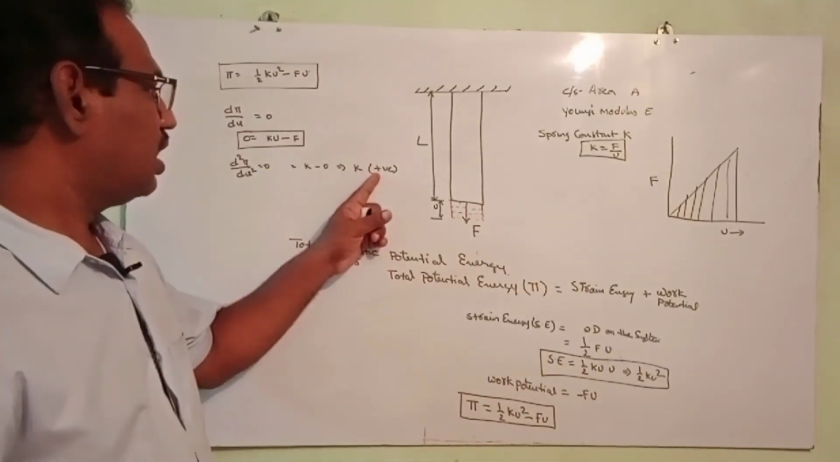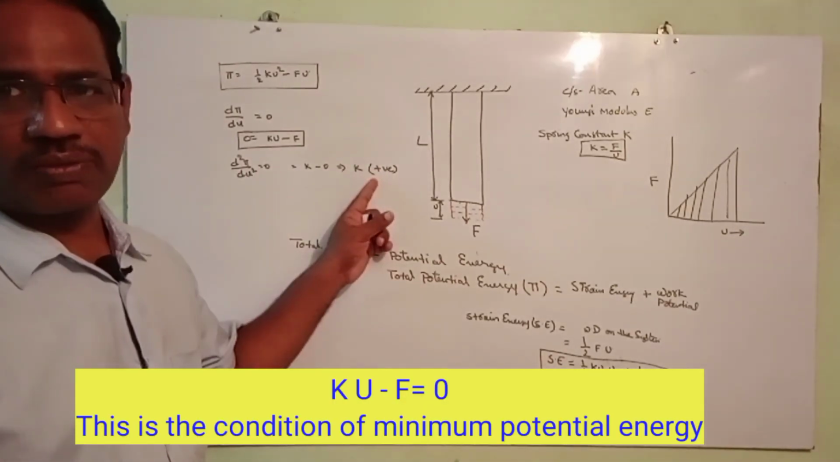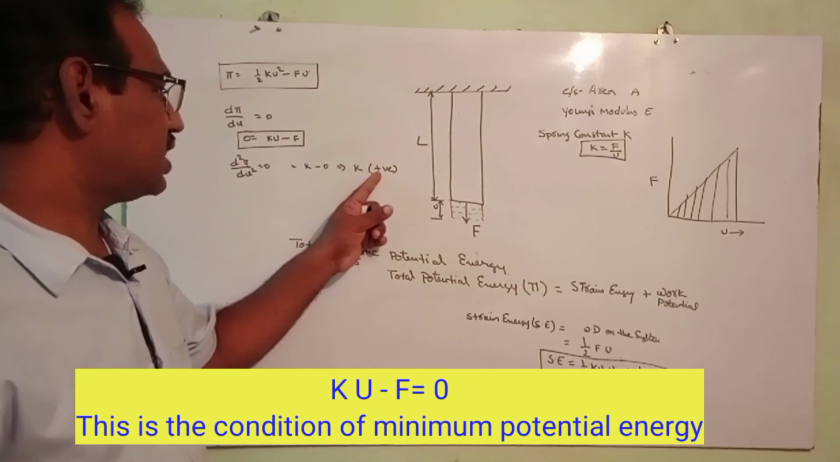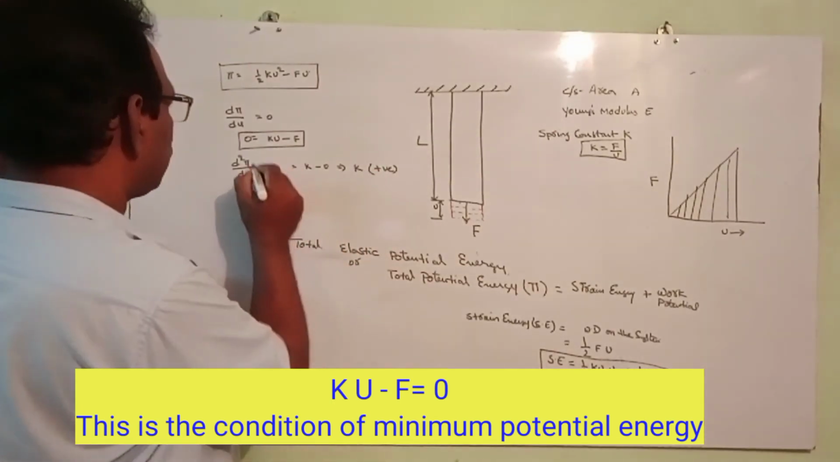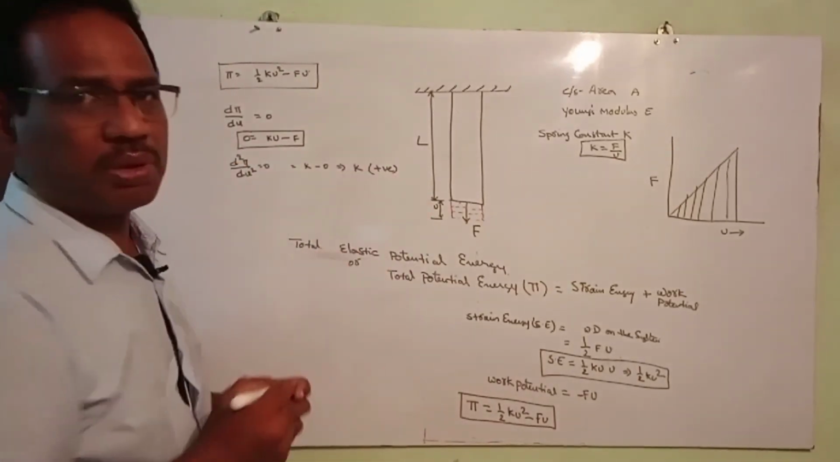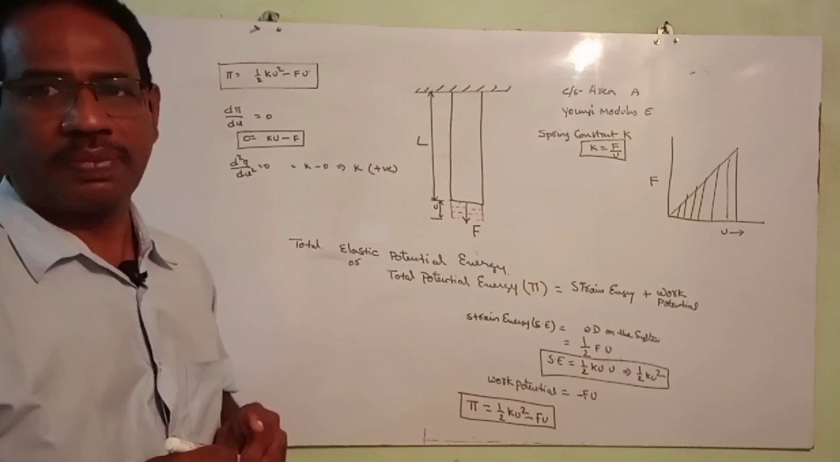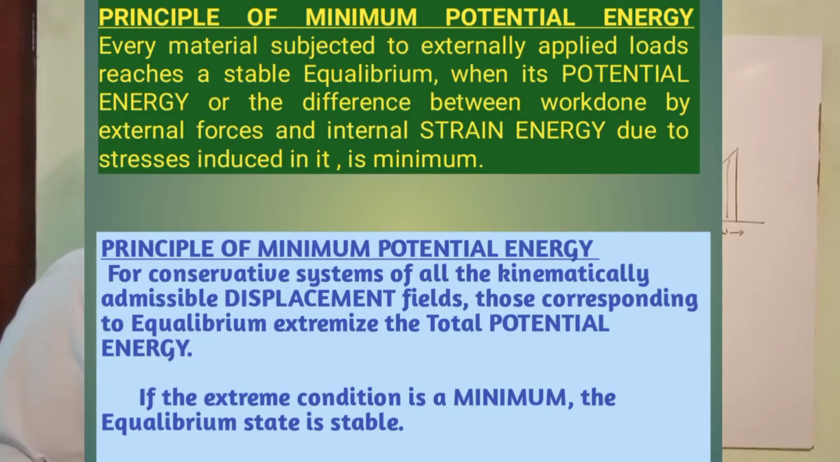So at an equilibrium position, once the body has reached a stable equilibrium position with application of load, it reaches a minimum potential energy. So that is the total potential energy, which we define as the minimum potential energy. This is given in statement form.